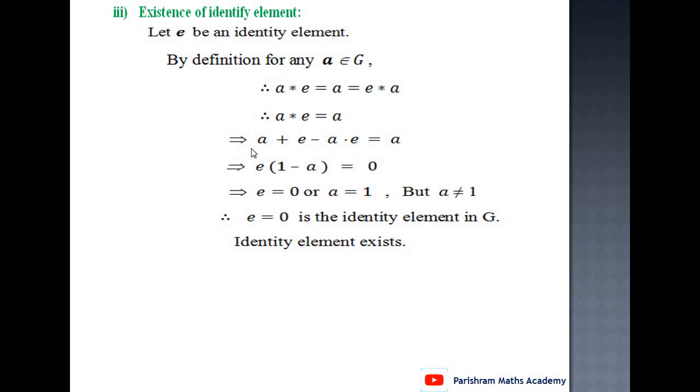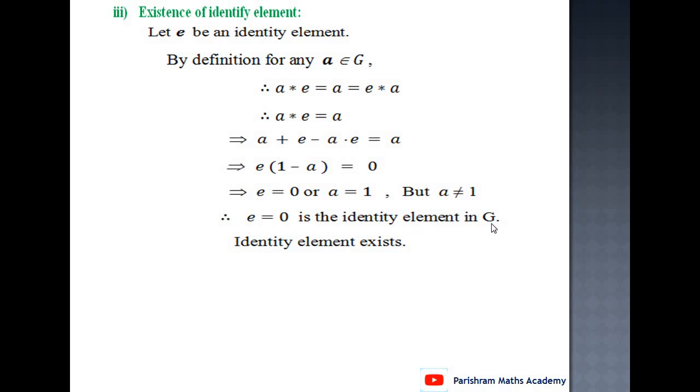Then clearly this a cancels. From these two terms we can take e as common. We get e in bracket 1 minus a equals 0. Therefore e equals 0 or a equals 1. But a is an element of G, and therefore clearly a is not equal to 1. And therefore clearly here e equals 0. Therefore e equals 0 is the identity element in G.